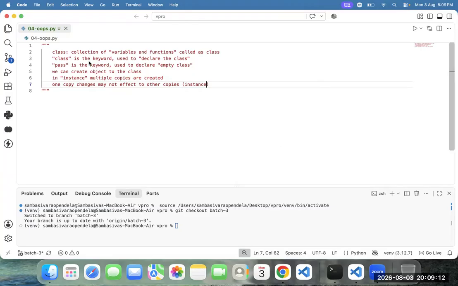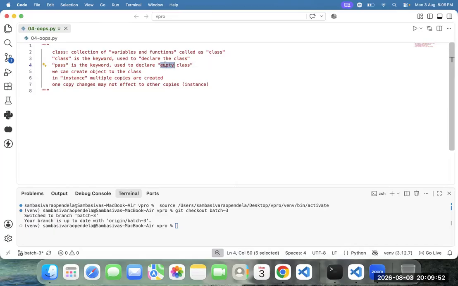Now, Dasari, tell me here. What is a class? It's a collection of variables and functions, called as class. Ravi, how to declare the class? How to create the class? Using the keyword class. Class is the keyword. I want to create an empty class. How to create an empty class? Using the pass keyword. Pass is the keyword. Use it to declare the empty class.